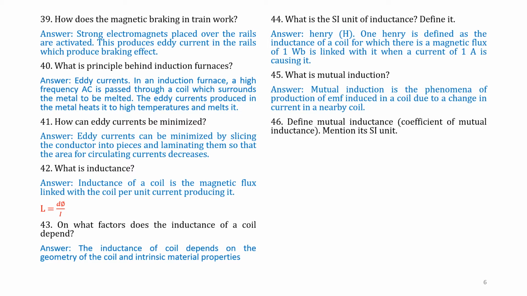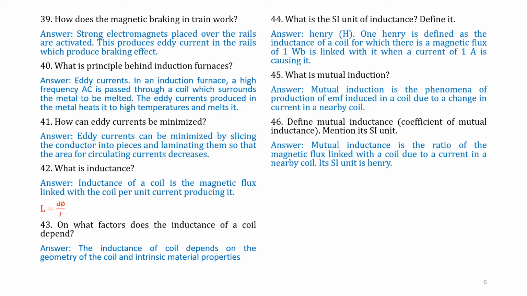Question number 46. Define mutual inductance, that is, the coefficient of mutual induction. Mention its SI unit. Answer. Mutual inductance is the ratio of magnetic flux linked with a coil due to current in a nearby coil. Its SI unit is Henry.